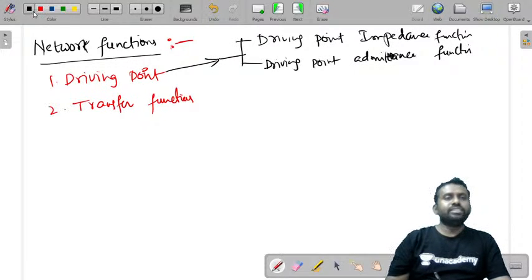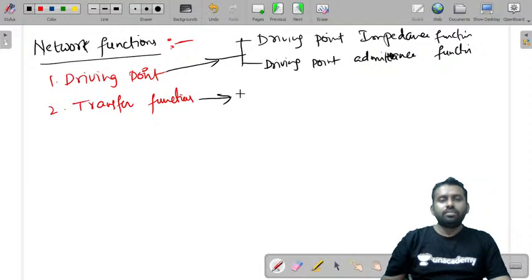In the transfer function we had the voltage gain or voltage transfer function, or the current transfer function.